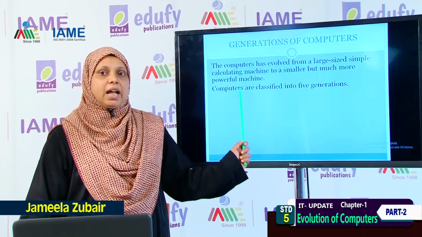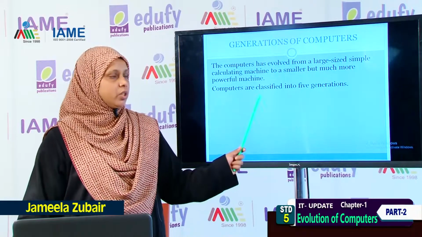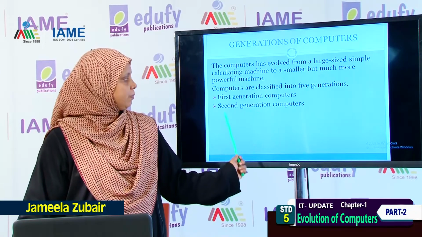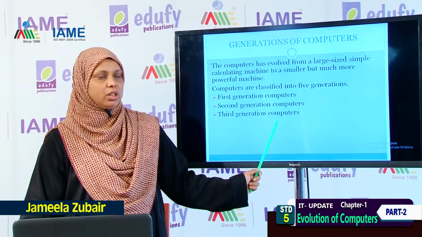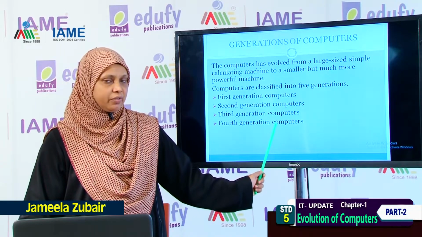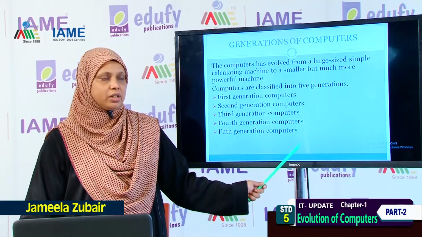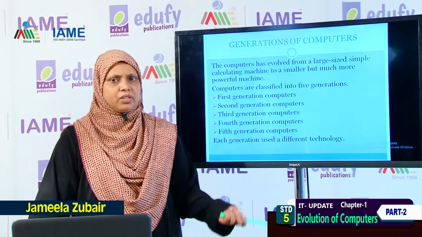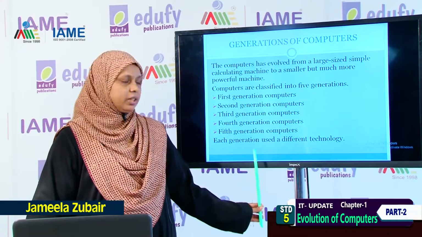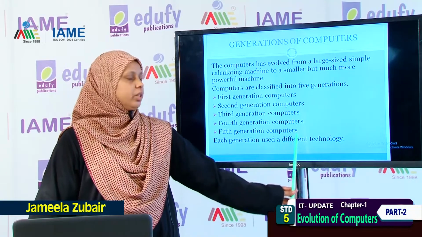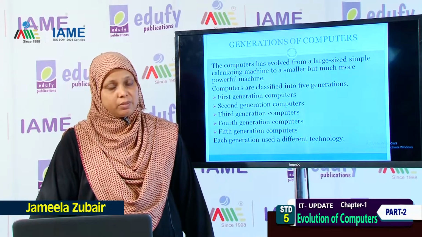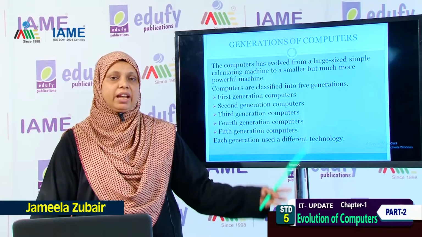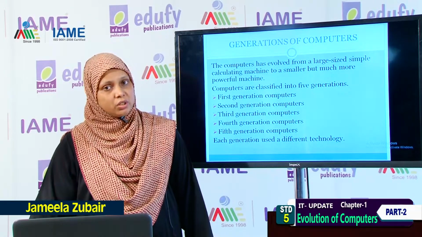Now, computers are basically classified into five generations. They are the first generation, second generation, third generation, fourth generation, and lastly the fifth generation of computers. Each generation had its own technology. What do you mean by technology? It means each generation used a different technology. Every time the technology changed.